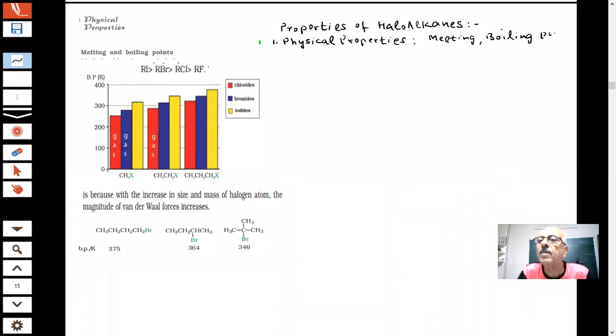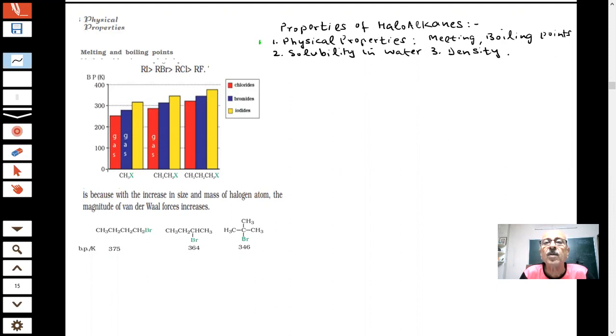What do we want to study? Melting points, boiling points, and you may want to study solubility in water, then you may also study their density. So always we are studying some of these properties, students, whenever we are talking of the physical properties.